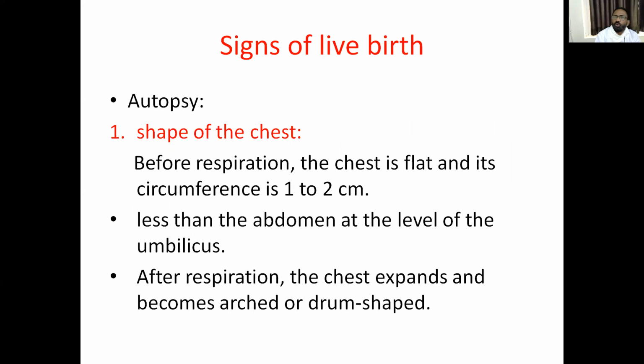Autopsy. You should open the fetus to examine certain important features. Some important features together determine whether the child is a live birth, dead birth, or stillbirth. A single feature cannot determine the stage of the child. So on autopsy examination, you should first examine the shape of the chest. Before respiration, the chest is flat and its circumference is 1 to 2 centimeters less than the circumference of the abdomen at the level of the umbilicus. After respiration, the shape of the chest becomes arched or drum shaped.